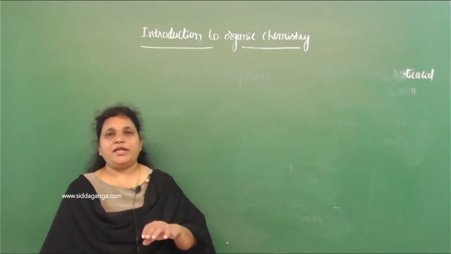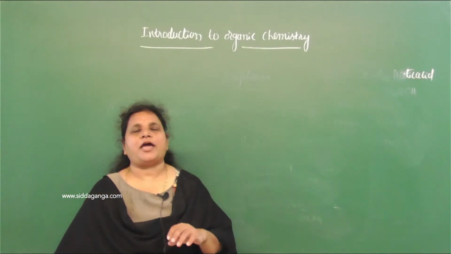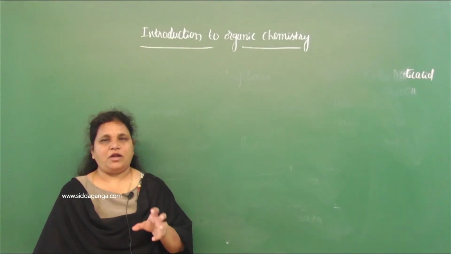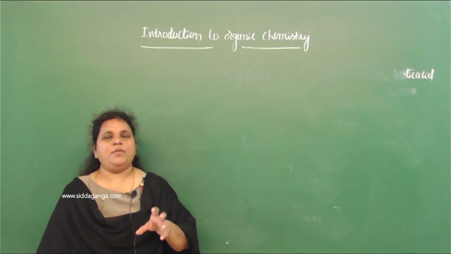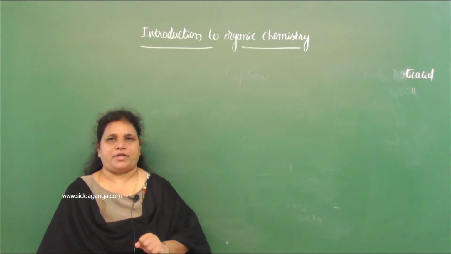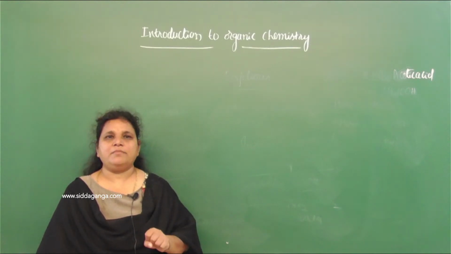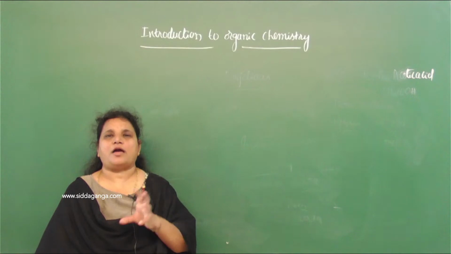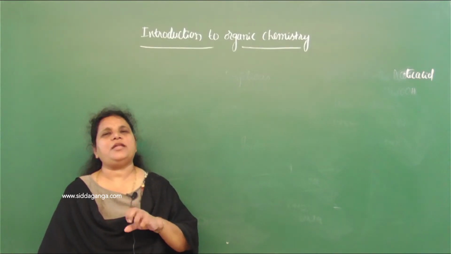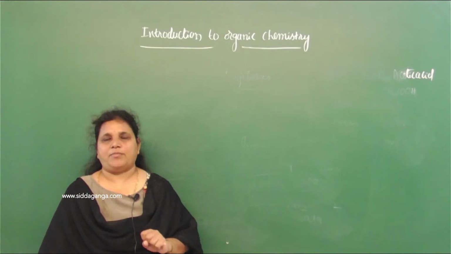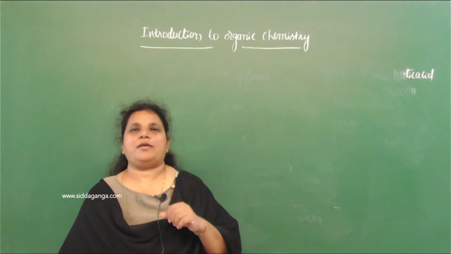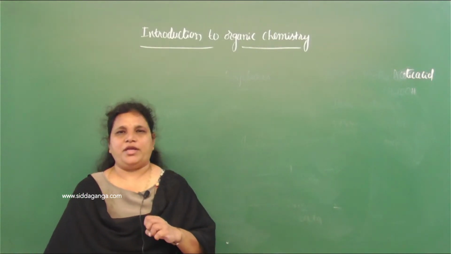But almost all the elements can be used for the preparation of inorganic compounds, because inorganic compounds are those obtained from the elements in the periodic table other than carbon. But organic compounds are the compounds of carbon, so they must mainly contain carbon. Only a few other elements are present in organic compounds. But inorganic compounds can be obtained from many elements present in the periodic table.